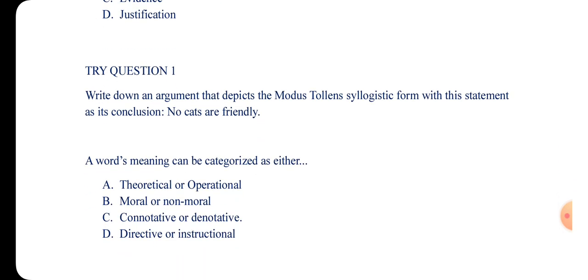Let me give you try question one. Write down an argument that depicts the modus tollens syllogism form with this statement as its conclusion: no cats are friendly. Please, everybody should participate in this. If you are watching this video, even if you are not on YouTube, please just click and participate in this.